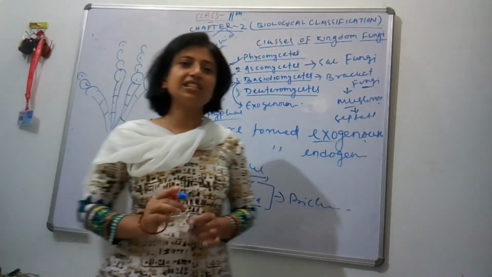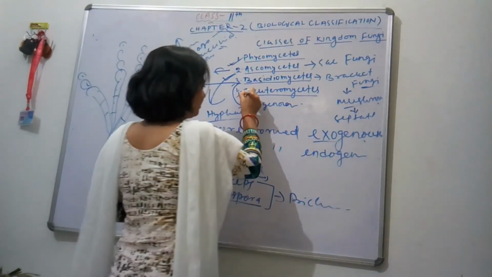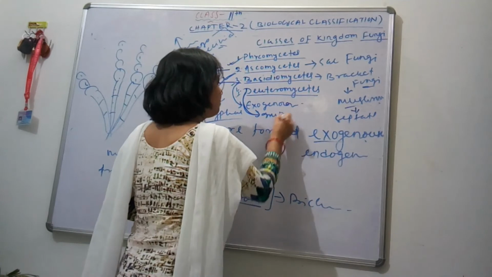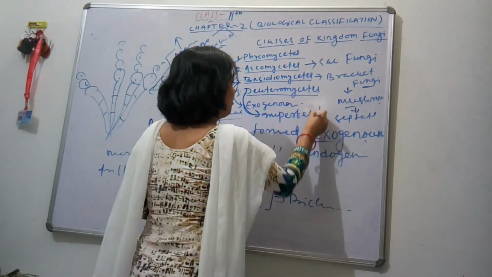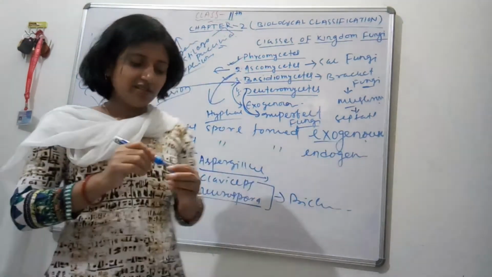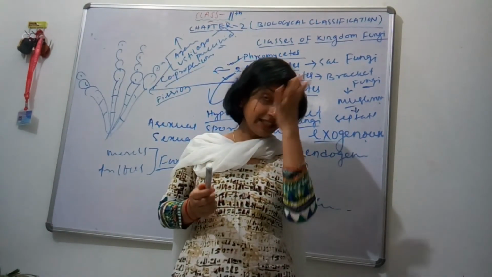And the last class is your Deuteromycetes. This is called imperfect fungi. Why is it called imperfect fungi? The question must arise in your mind. Why is ma'am saying this is imperfect fungi?